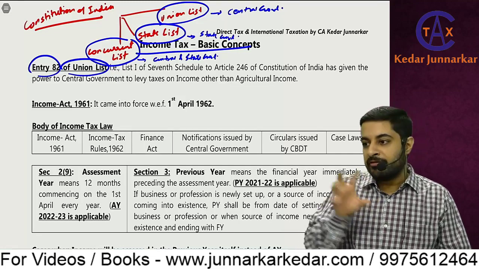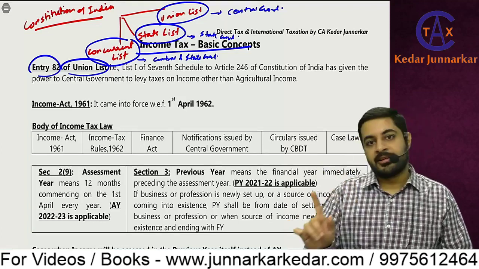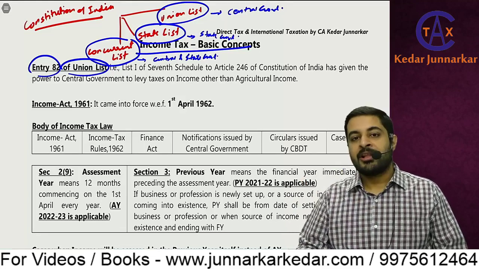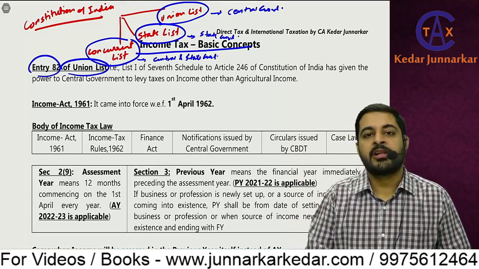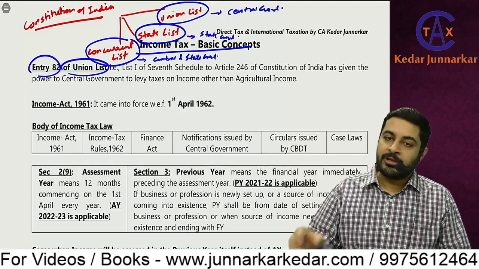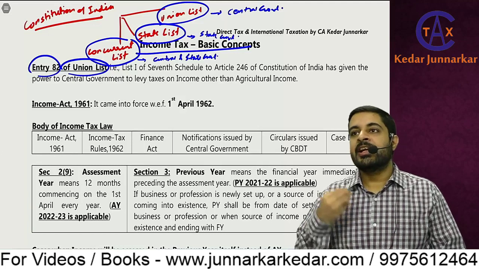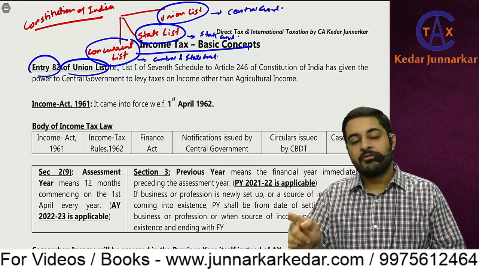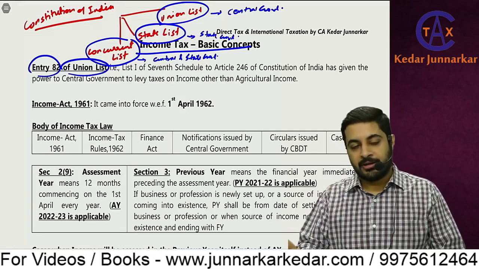In GST we have half of it going to the central government, half to the state government. But here income tax is collected by the central government. And what will it do with that? Obviously the government has a lot of expenses. They have to take care of people. They will provide ration and food to poor people, then infrastructure development, a lot of different things are there. So taxes are for generating revenue. Now many times we are going to use the phrase in the interest of revenue, in the interest of department. In the interest of means for the benefit of the income tax department. When we say interest of revenue, it means for the benefit of the department.